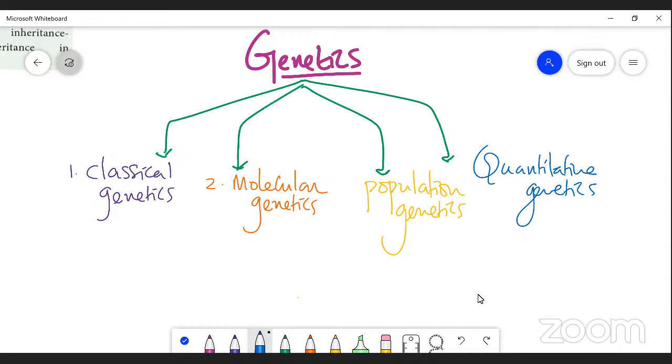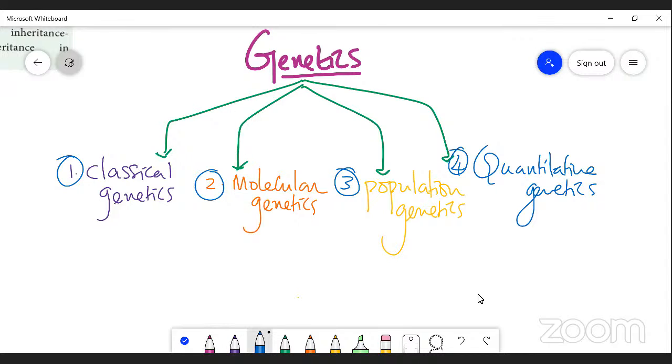I repeat once again, genetics is of several types, but here four types are given. The first is classical genetics, the second is molecular genetics, the third is population genetics, and the fourth is quantitative genetics, right? So what is the difference between each one? First of all, let me take classical genetics.